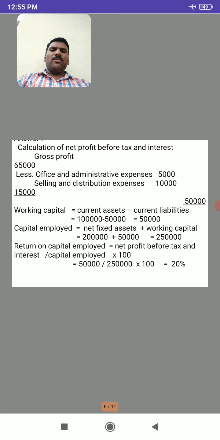Now we have to calculate ROI, that is return on investment. Return on investment is calculated using the formula net profit before tax and interest divided by capital employed. So return on investment expresses the relationship between net profit before tax and interest and capital employed. By dividing 50,000 by 2 lakh 50,000 and multiplying with 100, we get 20% as return on investment ratio.